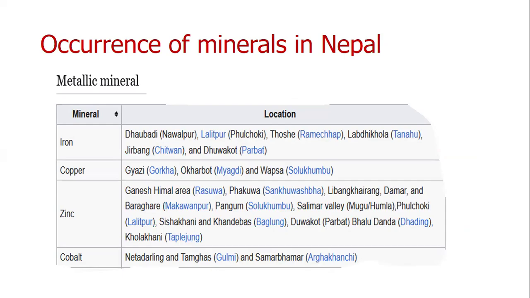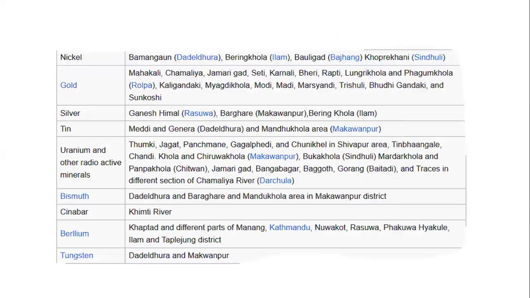Occurrence of minerals in Nepal: iron, copper, zinc, cobalt, nickel, gold, silver, tin, uranium.